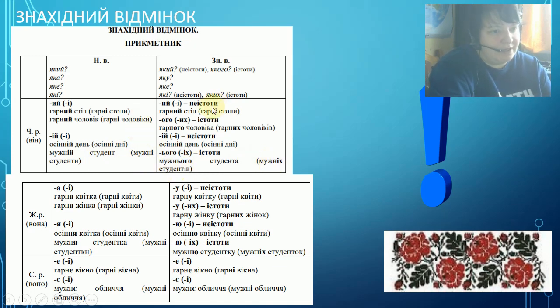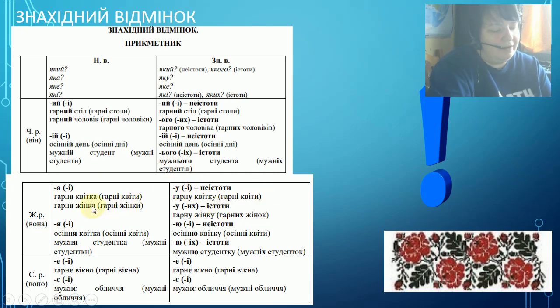So you see that if the sound is hard, we have endings и, ого. If it's soft, like here in the examples, we have і, soft sign, ого. і, их in plural.